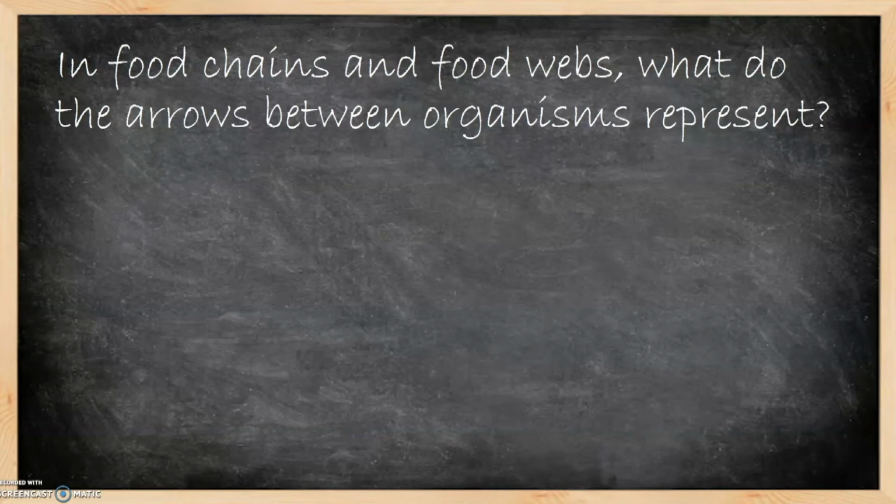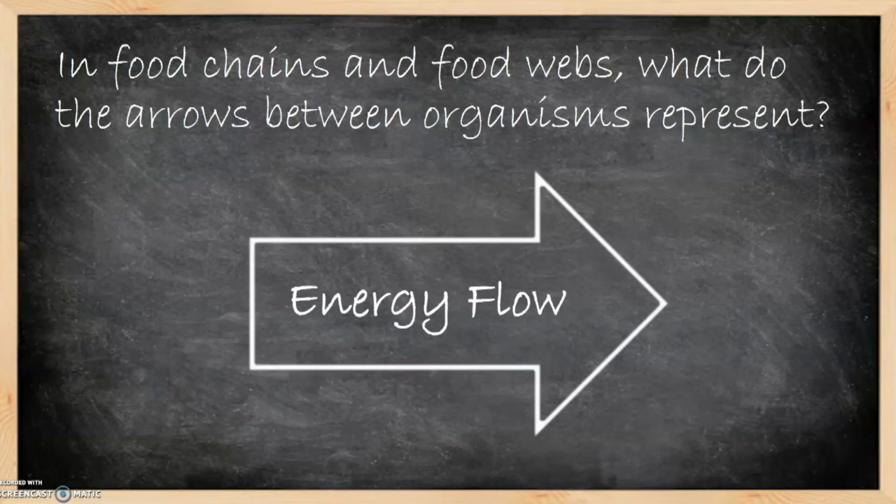In food chains and food webs, the arrows represent energy flow. They show us how energy is flowing from one organism to another.